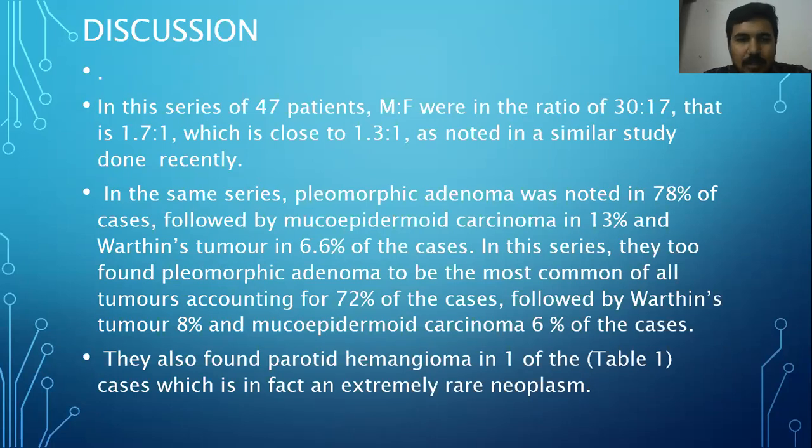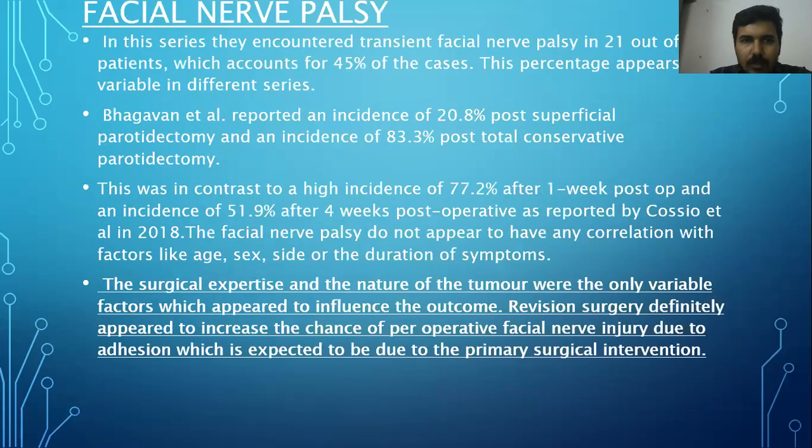In this series, they too found pleomorphic adenoma to be the most common of all tumors, accounting for 72% of the cases, followed by Warthin's tumor 8% and mucoepidermoid carcinoma 6%. They found parotid hemangioma in one of the cases, which is in fact an extremely rare neoplasm. Facial nerve palsy: in this series they encountered a transient facial nerve palsy in 21 out of 47 patients.